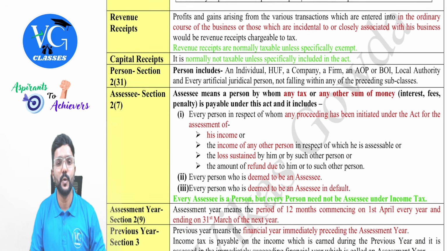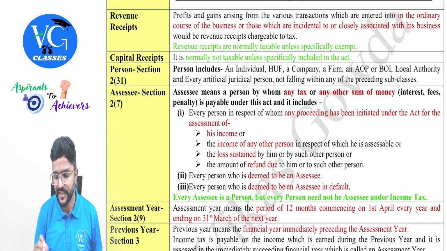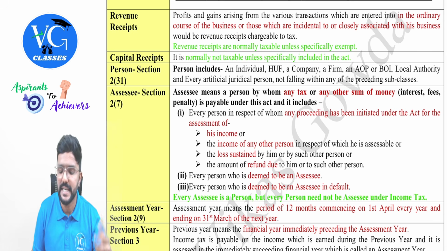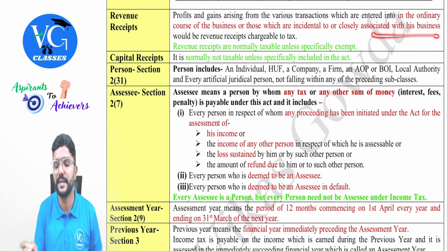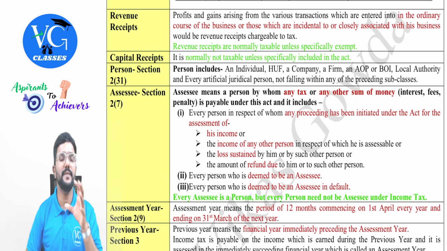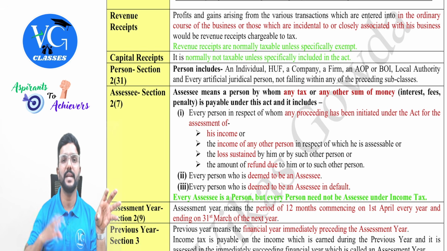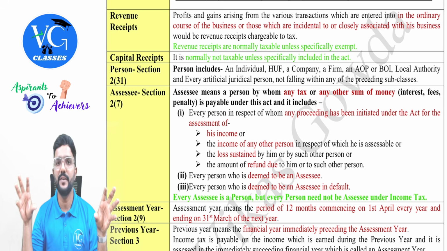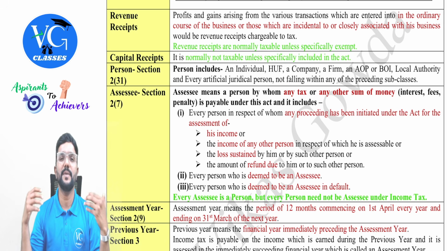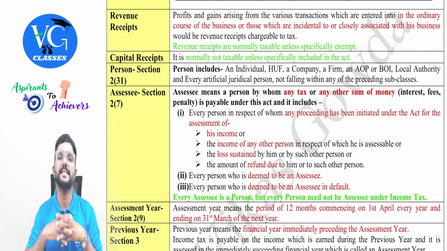Yes. Then coming to revenue receipts, profits and gains arising from the various transactions which are entered into in the ordinary course of business, or those which are incidental or closely associated with this business, would be revenue receipt chargeable to tax. Simple example, guys: whenever there is a transaction, you just identify whether it is relating to stock or whether it is relating to fixed asset. If it is relating to stock, then obviously my business itself is to buy and sell this, or to manufacture this and sell it.